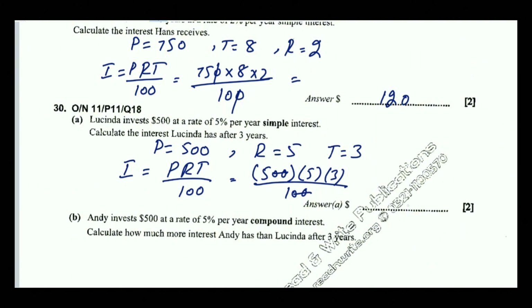By multiplying 5 multiplied by 5 multiplied by 3 is 75. Again I am repeating: make sure what the question is asking to find, interest or total amount or total value. This question was asking just to find the interest, so we write the answer of interest as it is. If the question is asking to find the total amount or total value, then don't forget to add principal and interest.